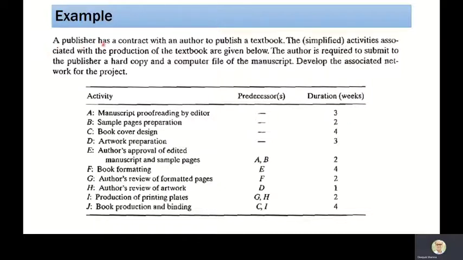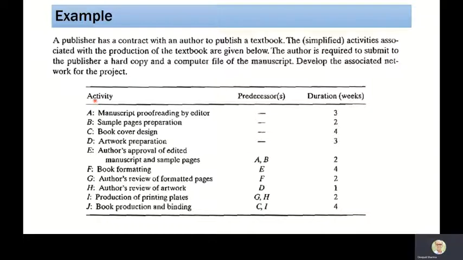Here, a publisher has a contract with an author to publish a textbook. The simplified activities associated with the production of the textbook are given below. The author is required to submit the publisher a hard copy and a computer file of the manuscript. Develop the associated network for the project.